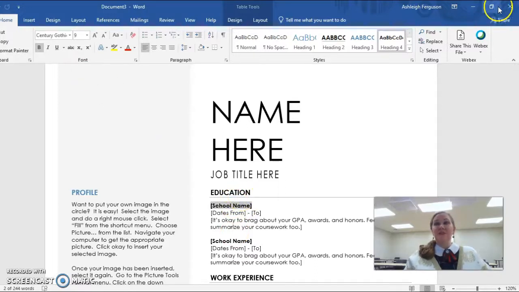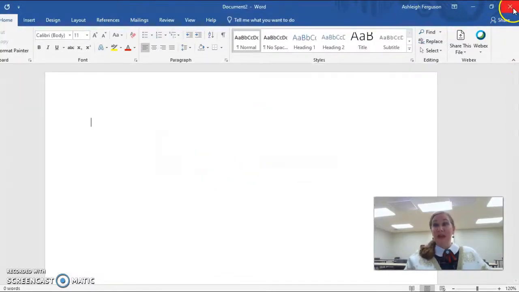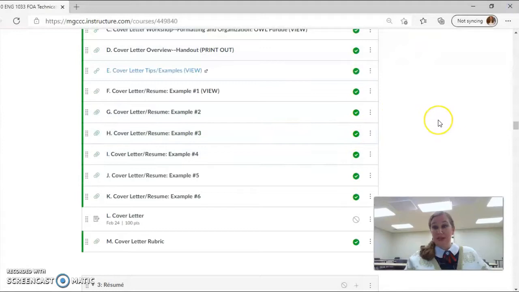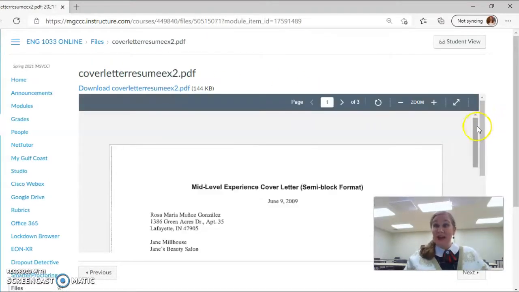Now, as far as the structure for the cover letter, these templates are really, really helpful, but you don't necessarily have to use them. You can still follow the guidelines of a basic business letter. And again, you wrote some business letters last week, but you may want to look at these examples. Just for example, I'm going to click on example 2, and you can use these as a guide, okay?